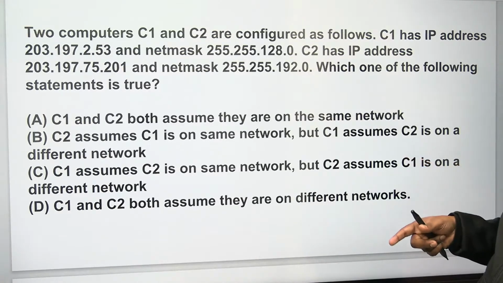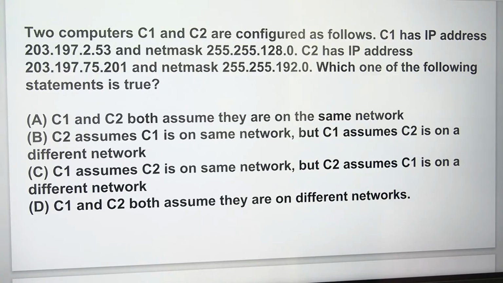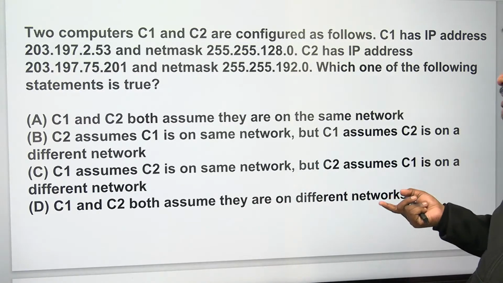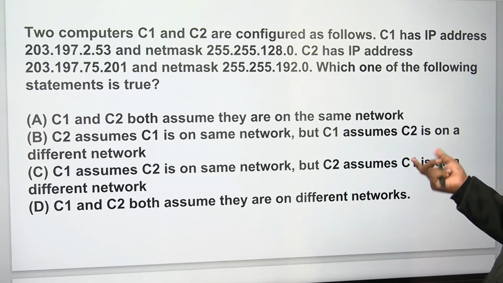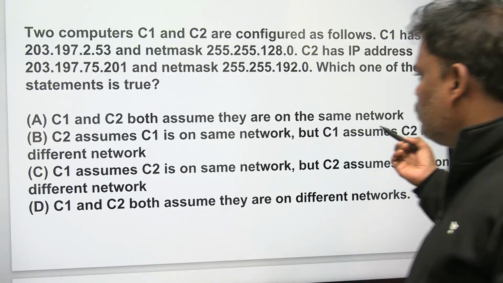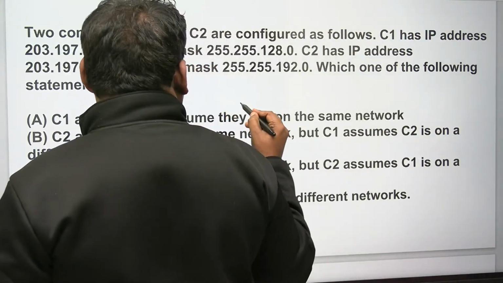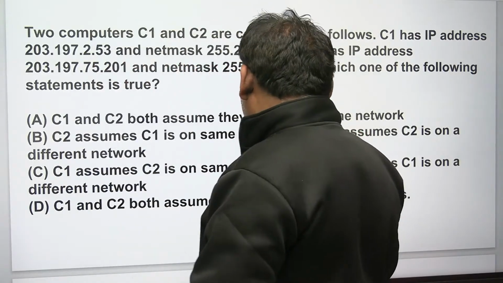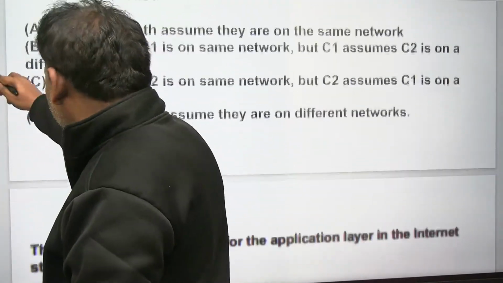So which assumption is right? Simple. To check the C1 assumption, do the AND operation with the C1 mask. To check the C2 assumption, do the AND operation with the C2 mask. Simply the AND operation: C1 and C2 with the C1 mask, C1 and C2 with the C2 mask. That's what is expected. I will try.